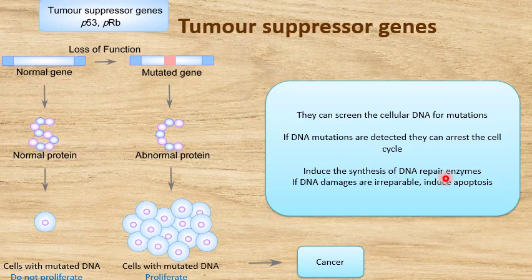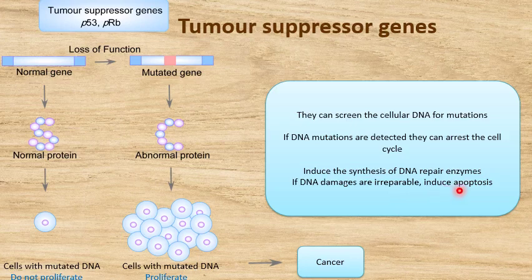What is the function of DNA repair enzymes? They will stimulate the repair of mutated DNA. So after repair, they can once again enter into the cell cycle. But if these DNA mutations are beyond repair, then these proteins will advise the cells to undergo apoptosis.